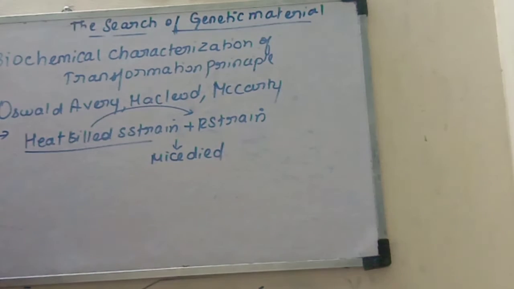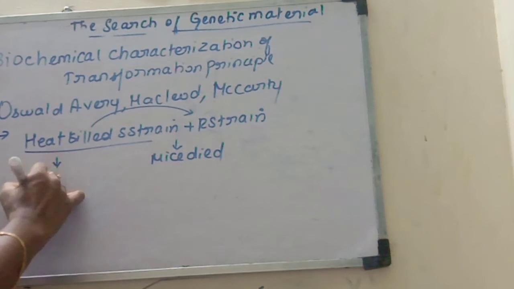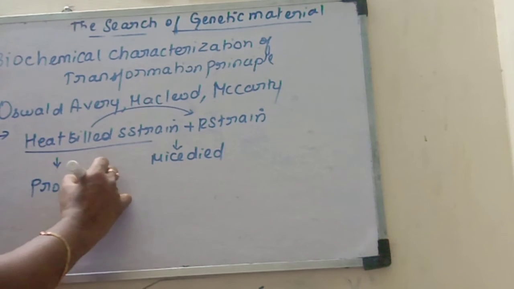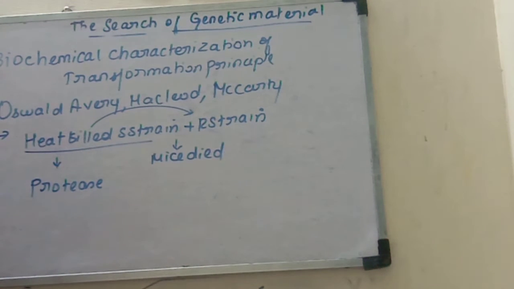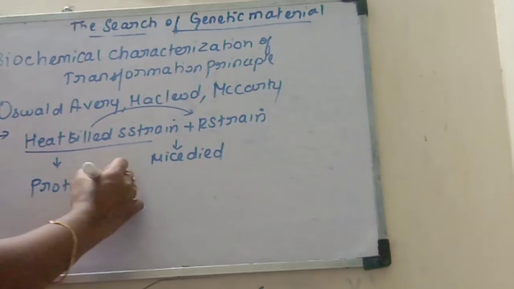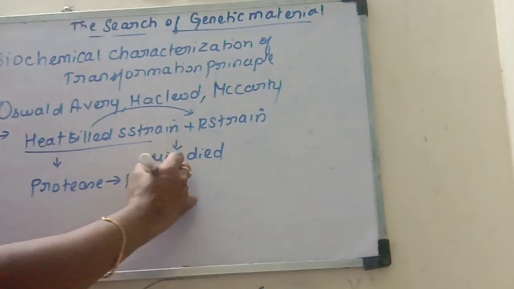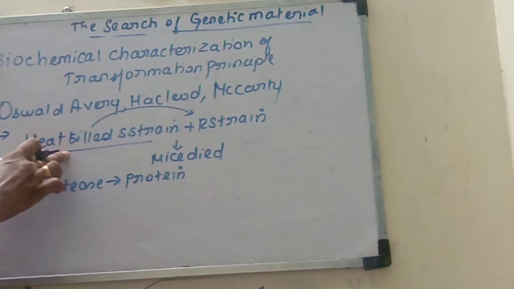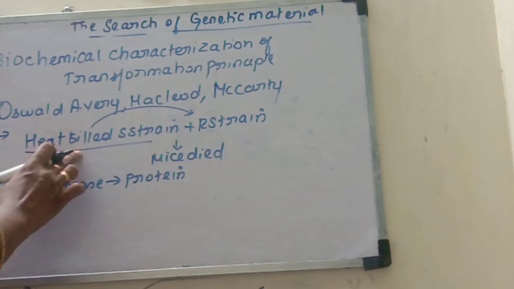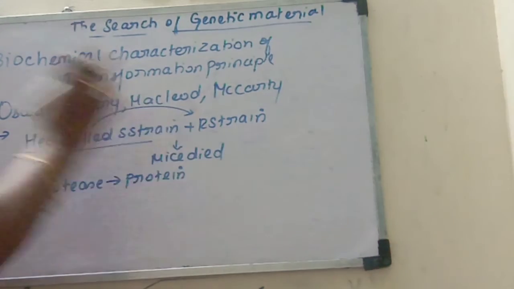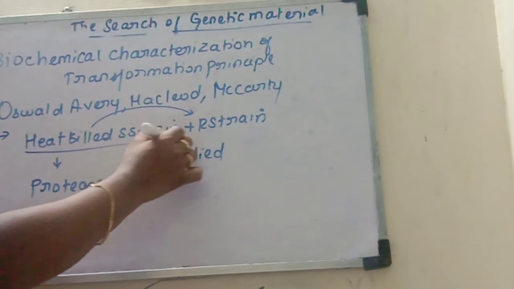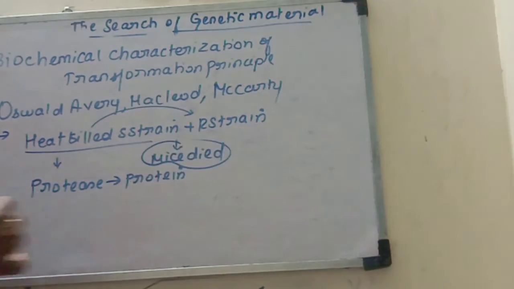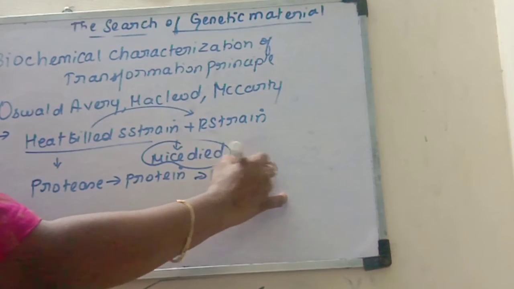First they treated the heat-killed S strain with protease enzyme. The protease enzyme will denature the protein part. Now suppose protein is the genetic material; then the protein gets denatured, so it would not be able to transform the R strain. But still, what result did they get? Mice died only.